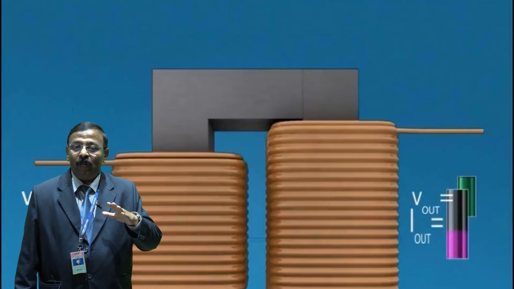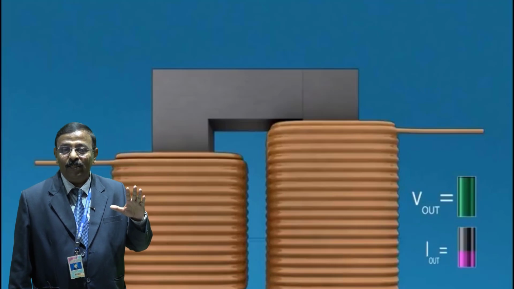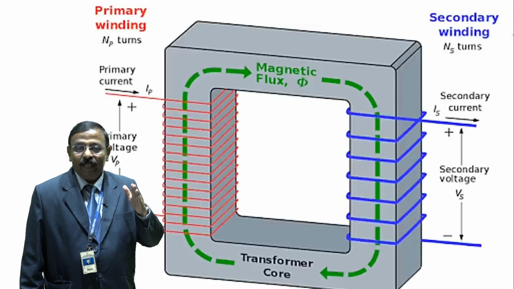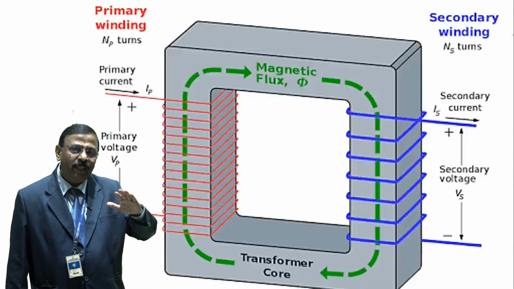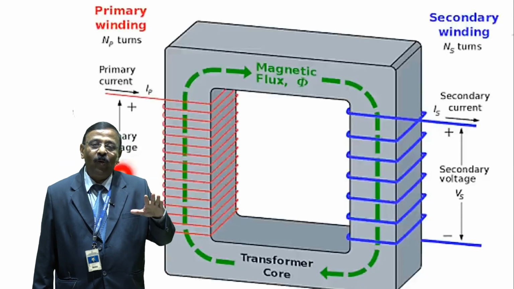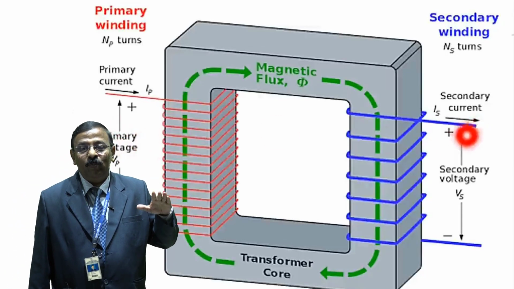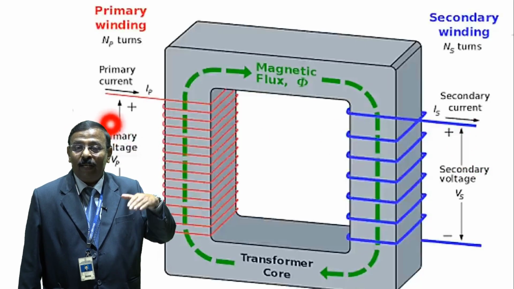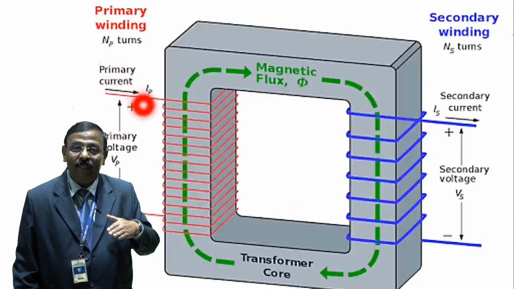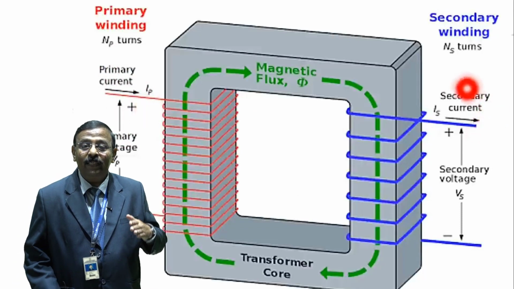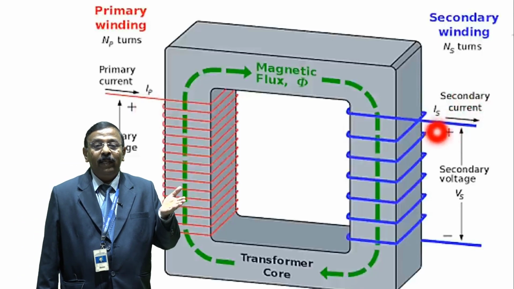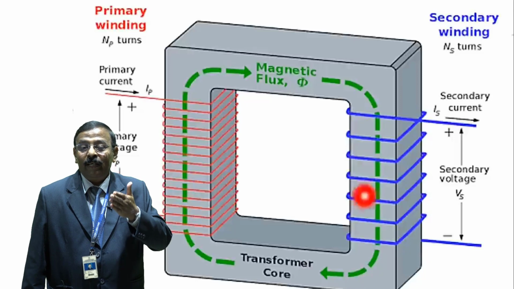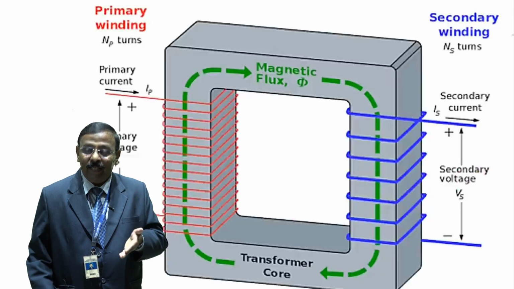A transformer is based on two principles: first, that an electric current can produce a magnetic flux, and secondly, electromagnetic induction. So the working principle depends upon two laws. The first is Lenz's law: the direction of the induced EMF will be such that it opposes the current that flows in the coil. The second law is Faraday's law. It states that the induced voltage in a circuit is proportional to the rate of change over time of the magnetic flux which is created in the core.